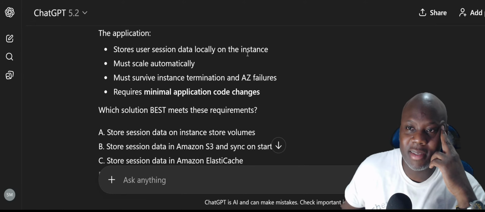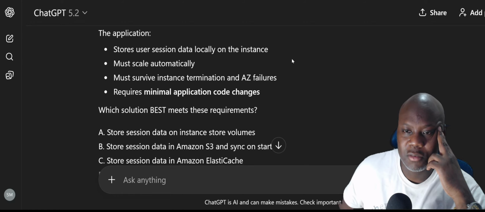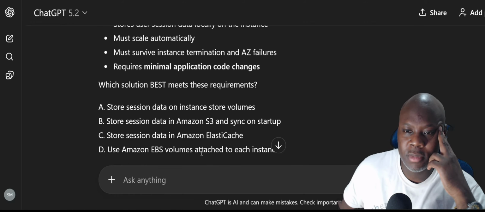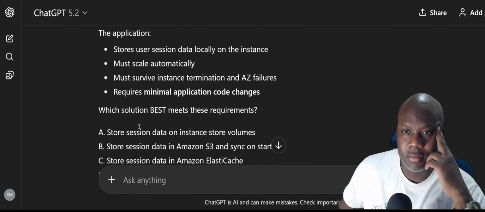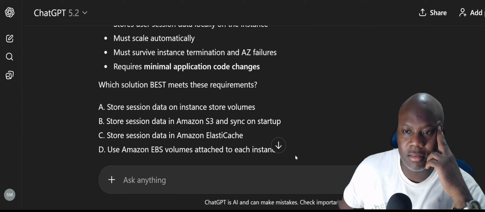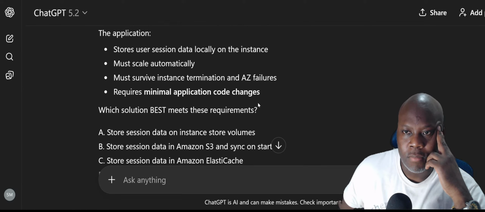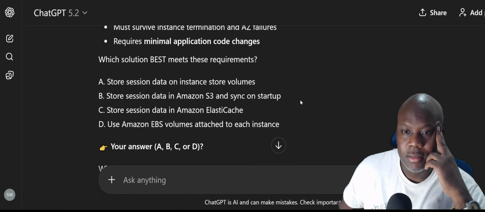So we got instance store volumes and EBS, so it's either A or D. Amazon Elastic Block Store volumes attached to the instance, I think I like that one. It's attached to each instance, and this is what it asks for, locally on the instance. But if it's attached to each instance, yeah, I guess.